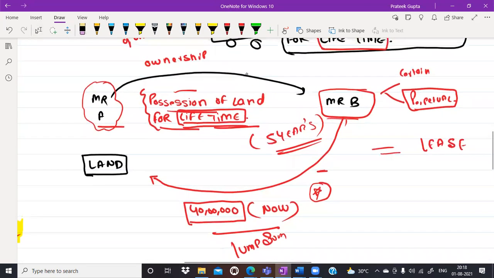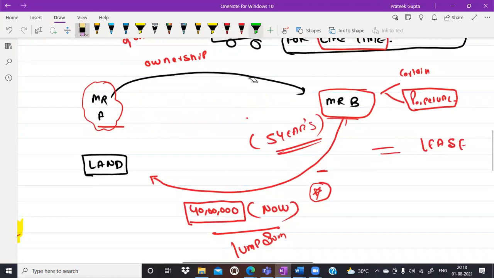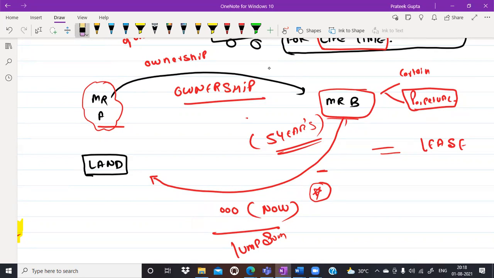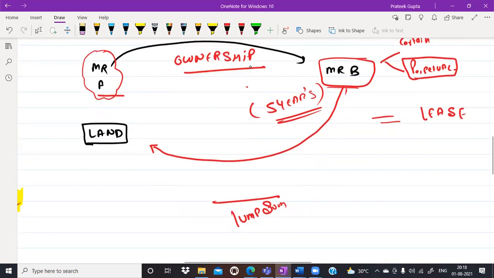But for example, instead of giving the possession for lifetime, I am just writing that Mr. A is giving the ownership. Now, do let me know, this transaction would be known as what? Same, sir. Very nice. So, sir, this transaction would be considered as sale then. Okay. No problem. Just a second. I will revise various examples. Mr. A is giving the ownership of this land to Mr. B, and in return for the same, nothing from Mr. B is coming. This transaction would be known as what? Yes. Gift.